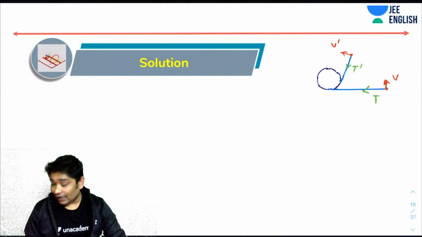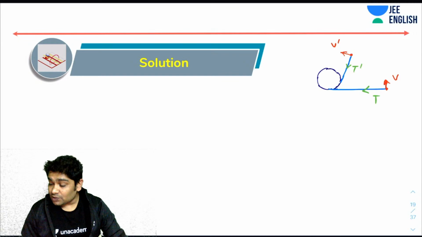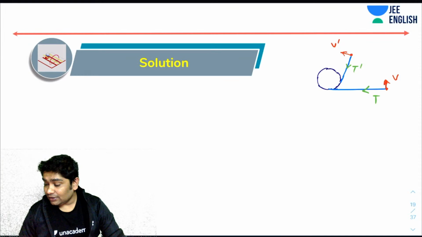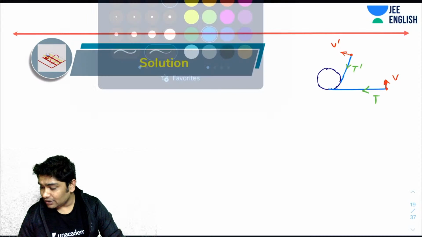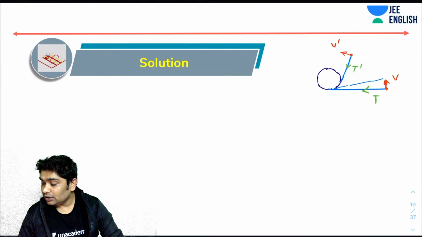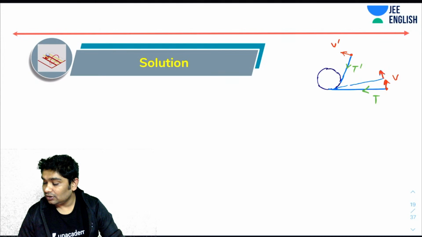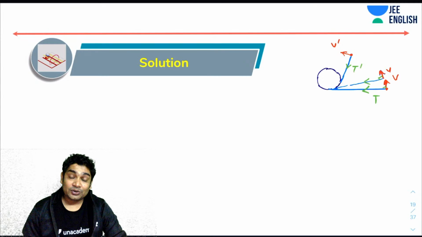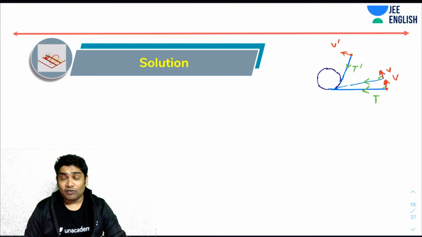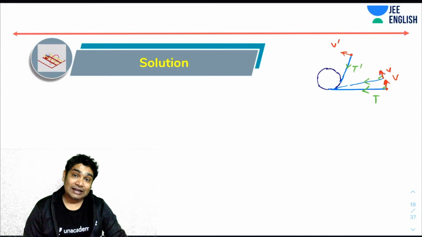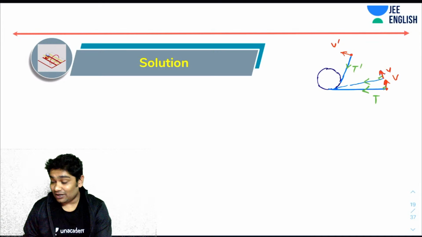The tension is acting like this. Tension is perpendicular to the velocity, so it cannot do any work. It can only rotate it. So consider what happens in some time dt: it would have just rotated the velocity vector, and the tension is again perpendicular to the velocity vector. The tensile force, whatever it might be, will always be perpendicular to the velocity vector. That is why this force cannot do any work, and there is no other force acting on my disk.